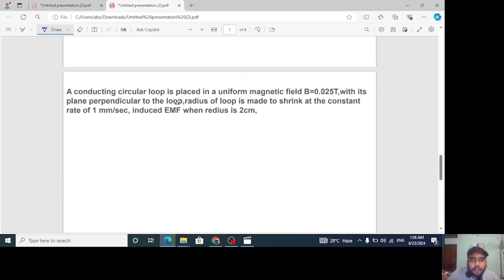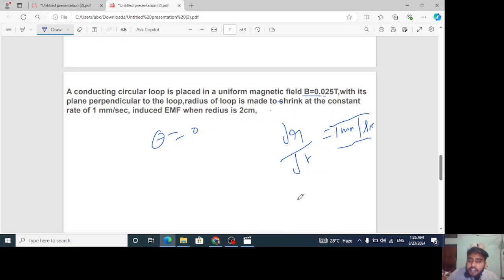A conducting circular loop is placed in a uniform magnetic field B, with its plane perpendicular to the field. Here, plane perpendicular means theta is again 0 degrees. The radius of the loop is made to shrink at a constant rate, so we have dr/dt given as 1 mm per second.